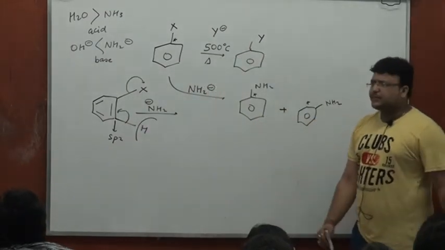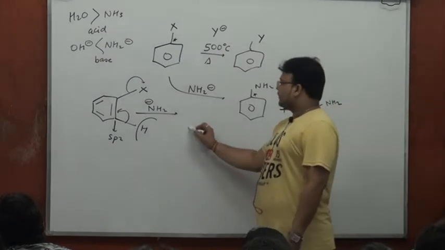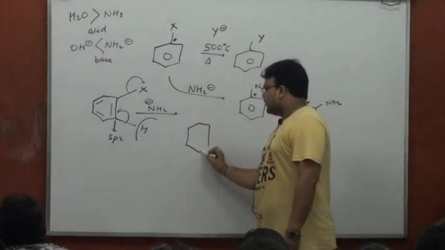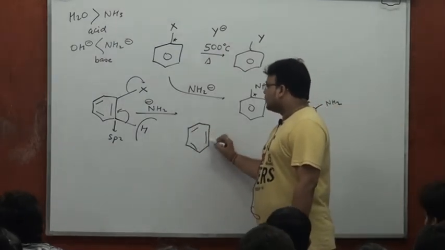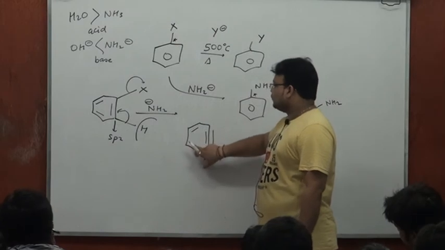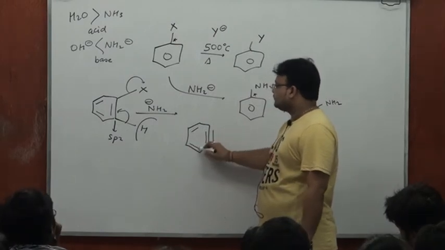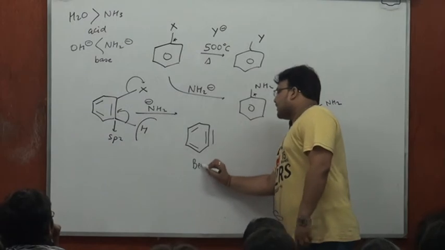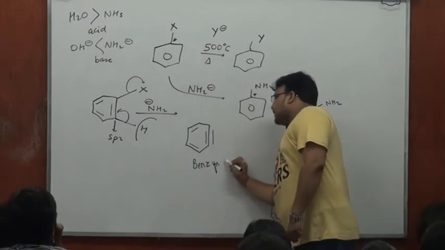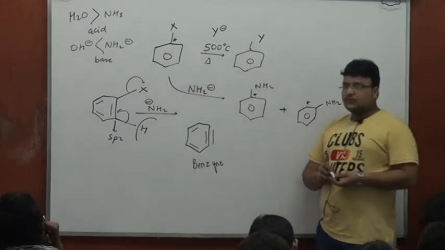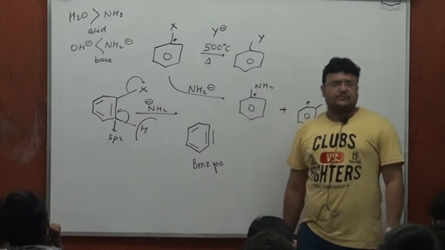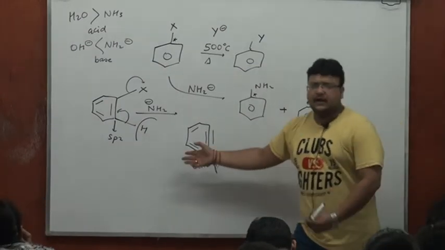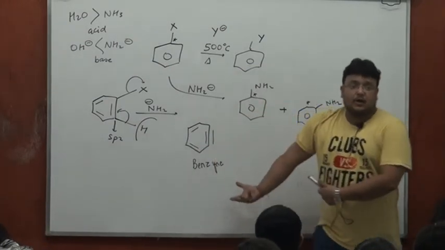A different mechanism proposed involving an intermediate. Now who will tell me what is this intermediate called? Benzyne. It involves a benzyne mechanism. Now because it's involving a benzyne mechanism, it doesn't have that negative charge. It's not like the Meisenheimer complex.